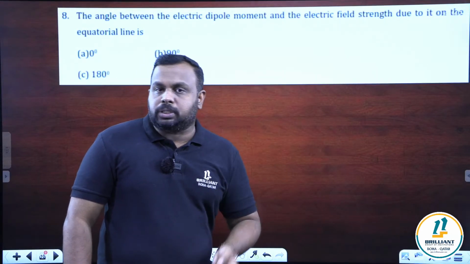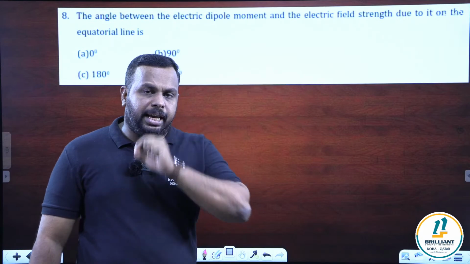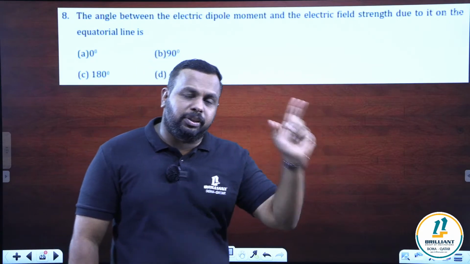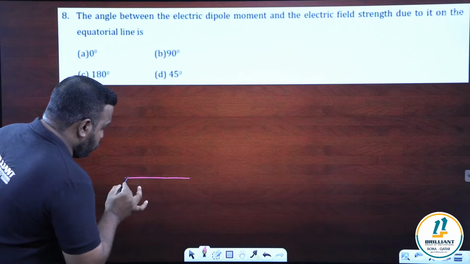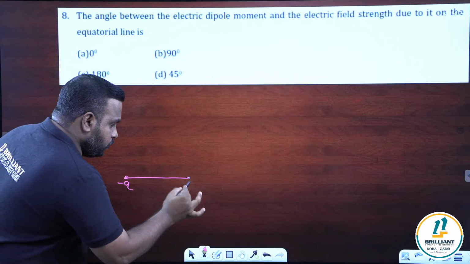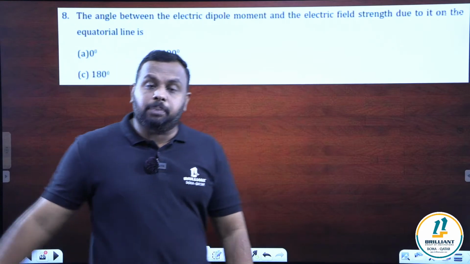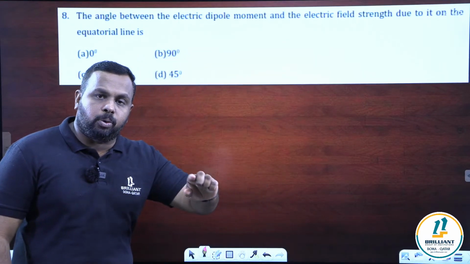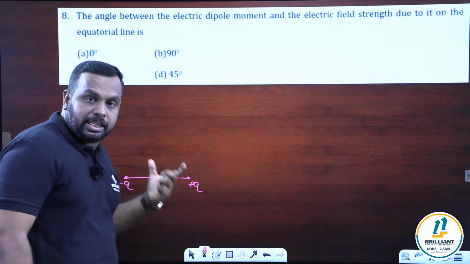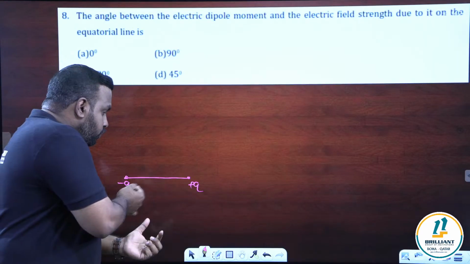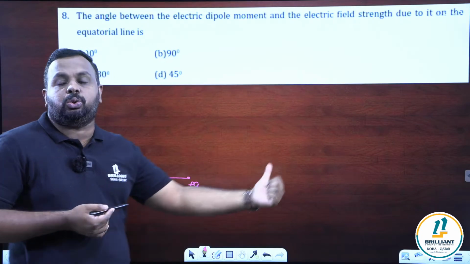We have two important derivations. One is for the field on the axial line and the other is the field on the equatorial line. So, if this is the dipole, minus q, plus q, what is the direction of dipole moment? All of you know that the direction of dipole moment is from negative charge to positive charge. So it is from minus q to plus q, and as per my diagram, the direction of electric dipole moment will be from left to right.